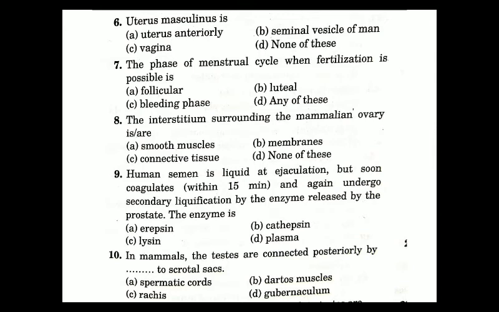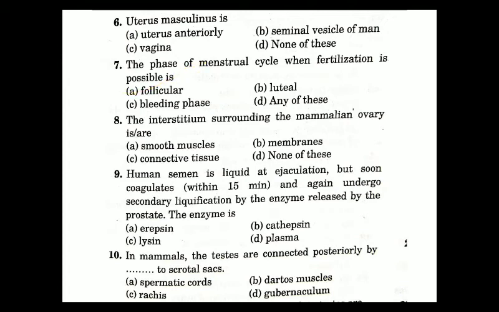So during this phase, fertilization can never take place. The possibility is the luteal phase, which comes just after the ovulatory phase. Once the ovum is released after ovulation, the luteal phase starts. So the answer will be luteal phase, which is option B, because in the question it is given possible.